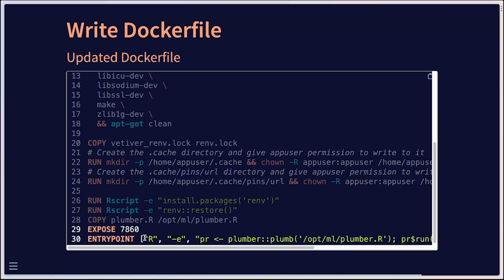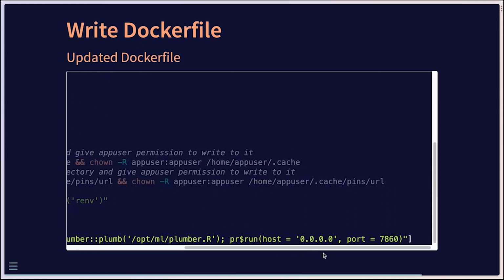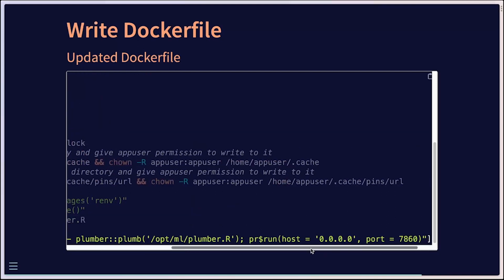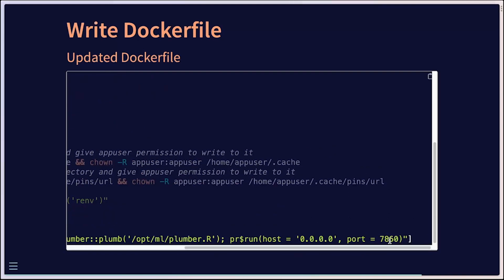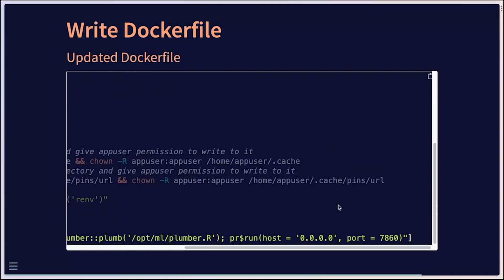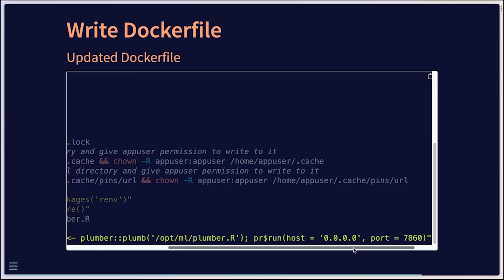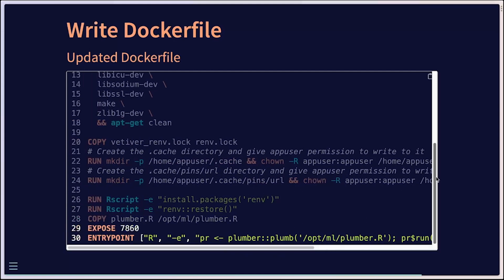I exposed port 7860 and then specified it here, went for the entry point of the application. I'm not sure if this was explicitly necessary. Again, this was from trial and error, looking at some of the Hugging Face documentation as well. So we have this Dockerfile here. Now we're ready to take this, as well as the Plumber API, and one other file to go and deploy